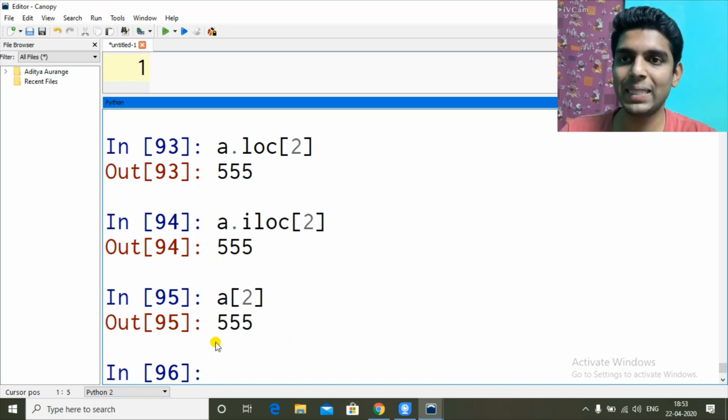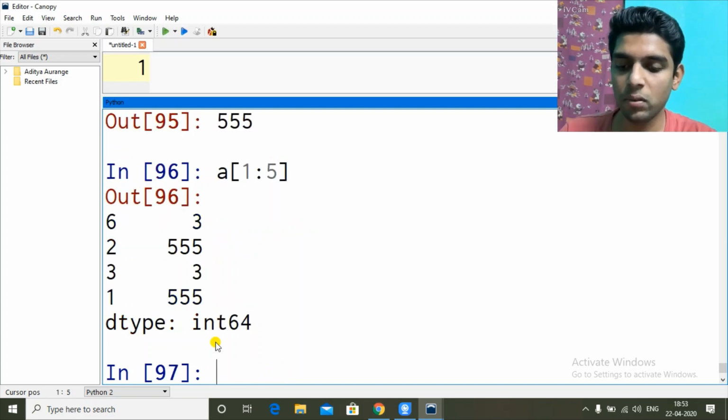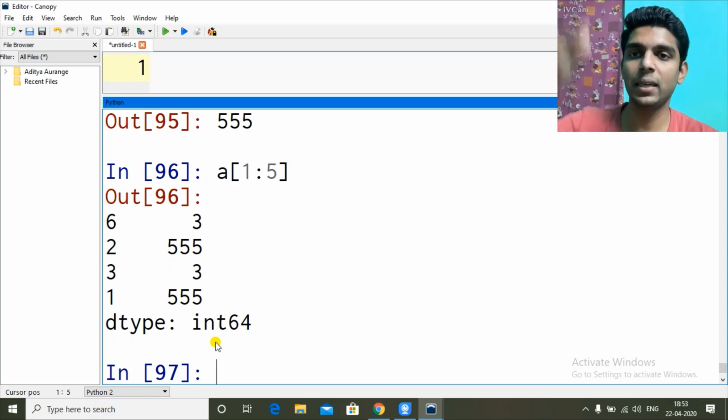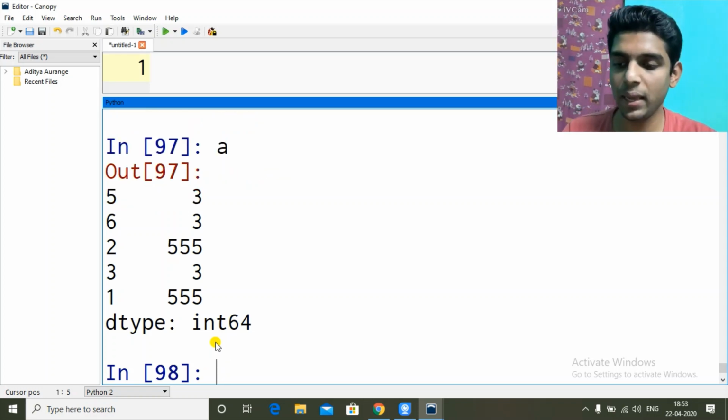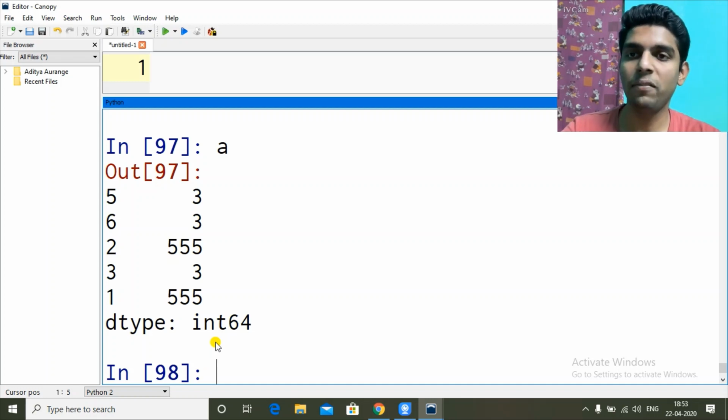In terms of indexing, it is the same, but in terms of slicing, there is a slight difference. In slicing, 1 to 5, what will I get? Now 1 to 5 is accessing in numeric order. The first entry, 5, which has 3, is the 0th value.